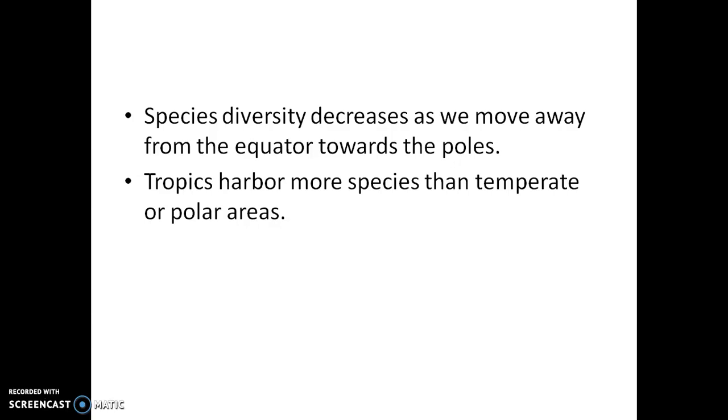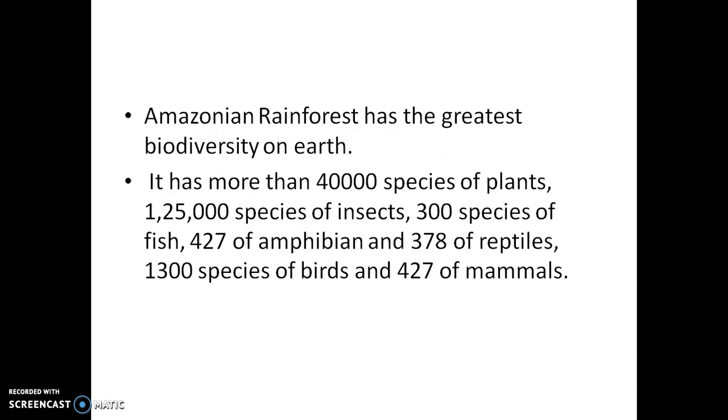So from this part you can expect questions based on a particular habitat. Okay, so you may be provided with different habitats, and according to this concept you have to answer it. So what is the concept? Species diversity decreases as we move from equator towards the poles. Then tropics harbor more species than temperate or polar areas.